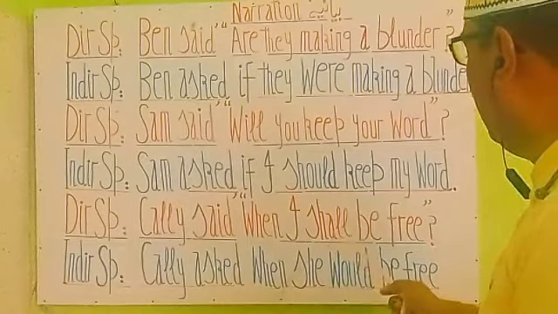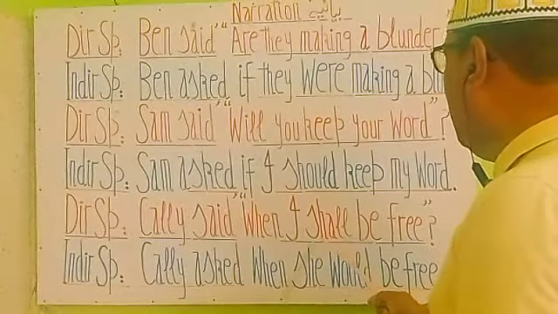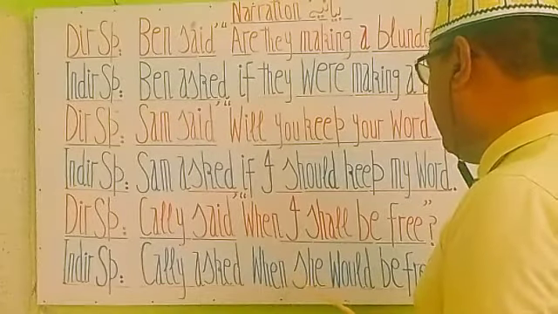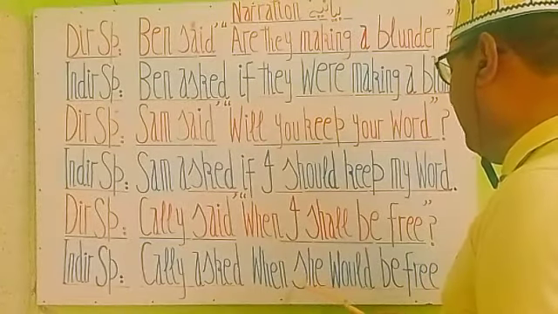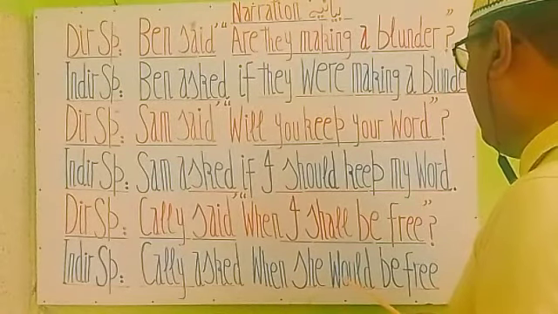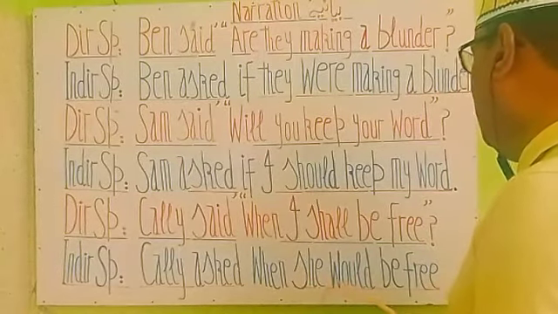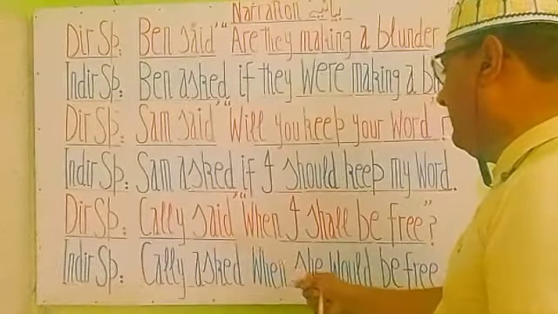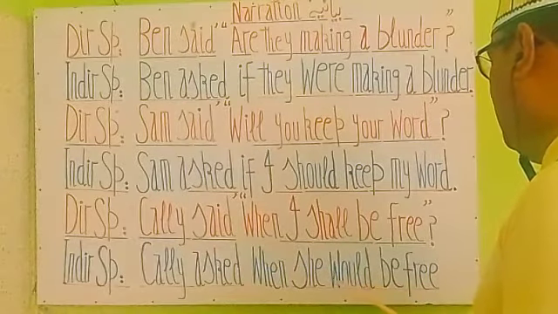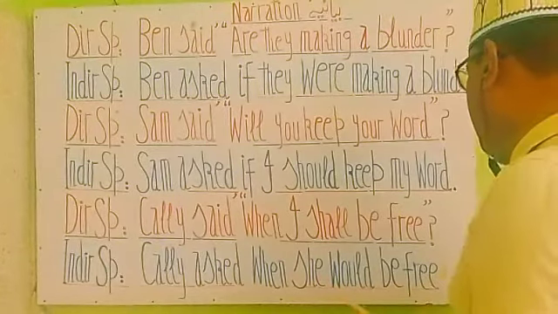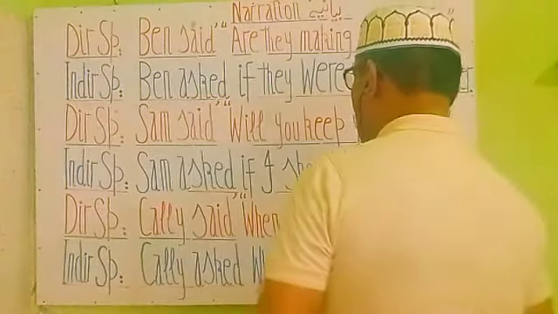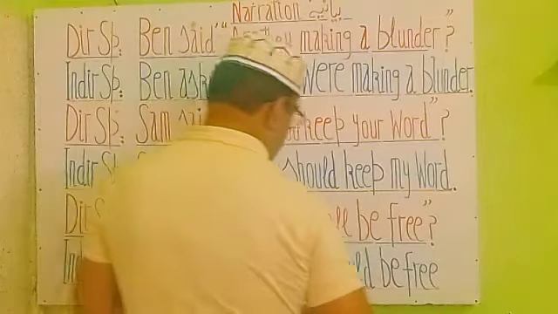And again we have shall here, and we need its past form, and we know that in future tense after writing she we have to write will. She will. Because in the outer part we have a past, we will write here would. She would be free. She would be free. Can you see that? Kelly asked when she would be free.